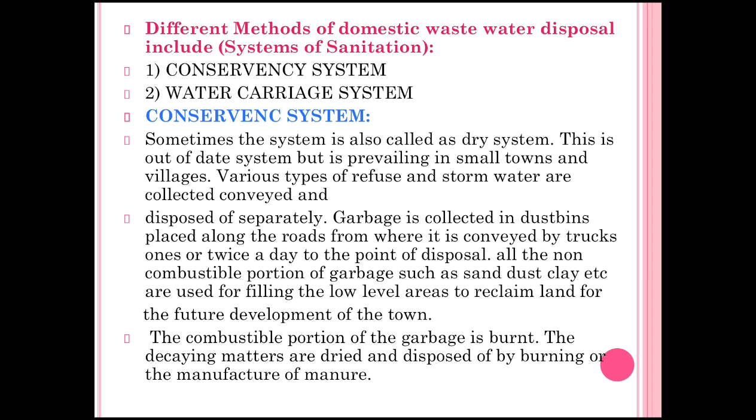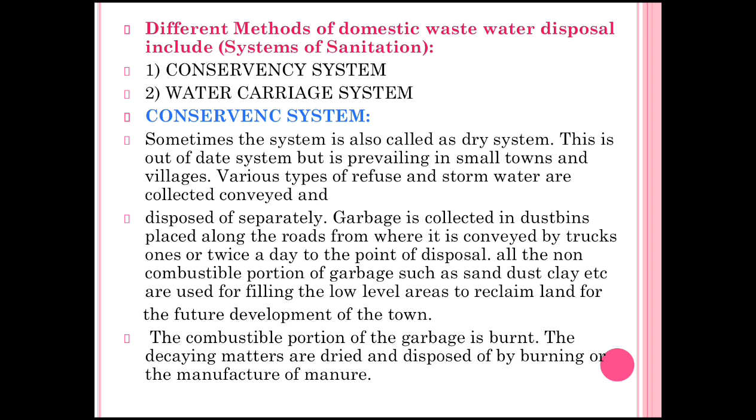Then the next one is the different methods of domestic wastewater disposal, or the systems of sanitation. The first one is the conservancy system and the second one is the water carriage system. The conservancy system is sometimes also called the dry system. This is an out of date system but prevailing in small towns and villages. The various types of refuse and storm water are collected separately by using this one.